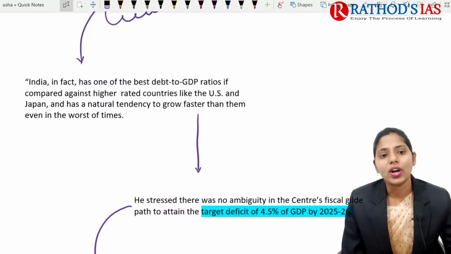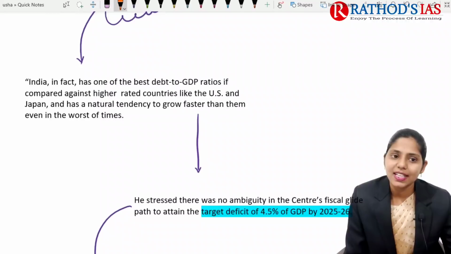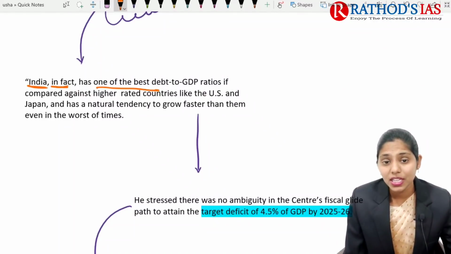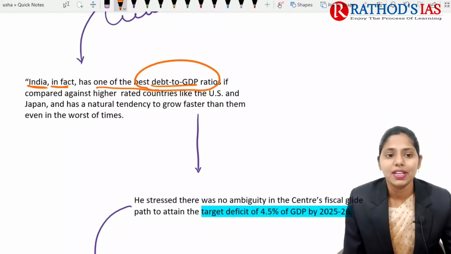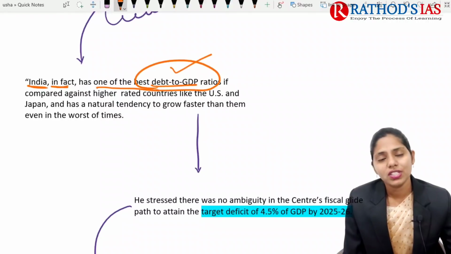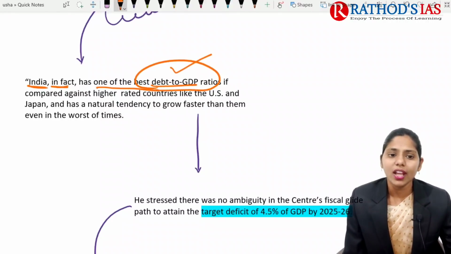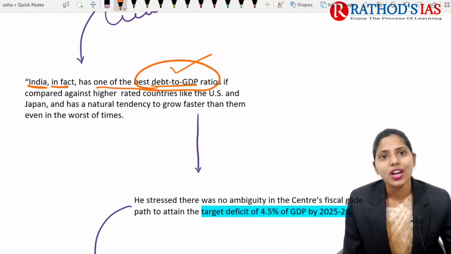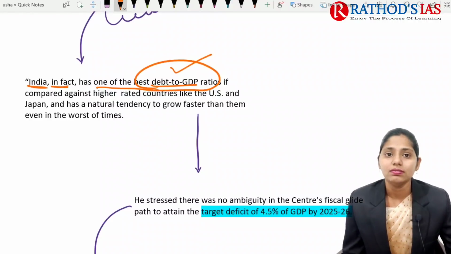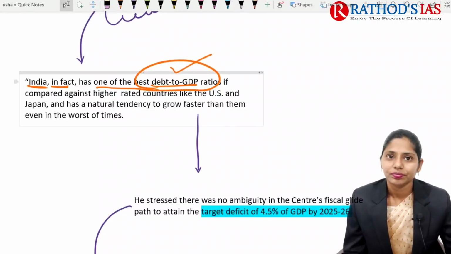If we talk about further details, it says that India in fact has one of the best debt to GDP ratios, even when you compare with some developed countries like USA as well as Japan. And here the finance secretary also said that we have a natural tendency to grow much faster than these developed countries like USA and Japan in these times.